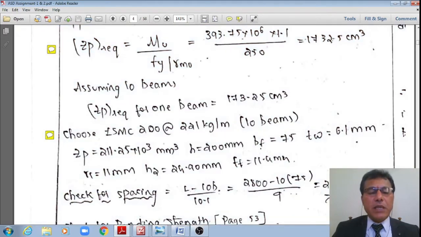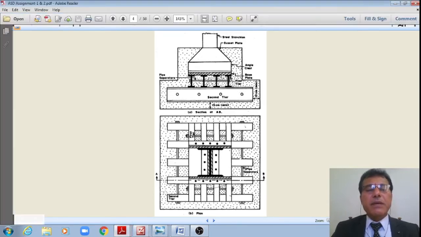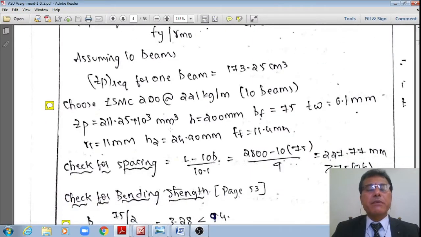Now you please see that in the lower tier I can provide more number of beams. I need to accommodate more number of beams over a large length, because now the length is almost 2800 mm. Previously the length was just 700 mm. Within 700 mm hardly I can accommodate 2 or 3 or at maximum 4, whereas over a width B, which is 2800 mm from this end to this end, I can accommodate more number of beams. Therefore I'll assume, and you may differ in this assumption, 10 number of beams.